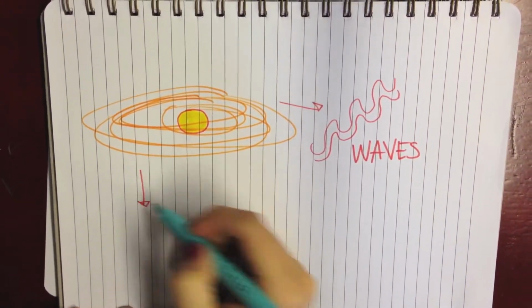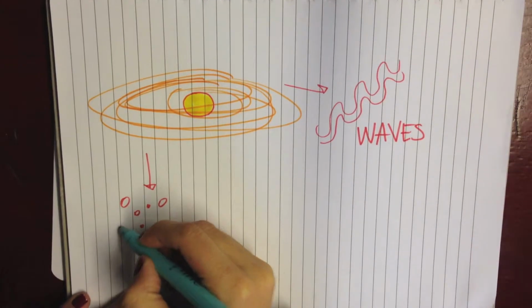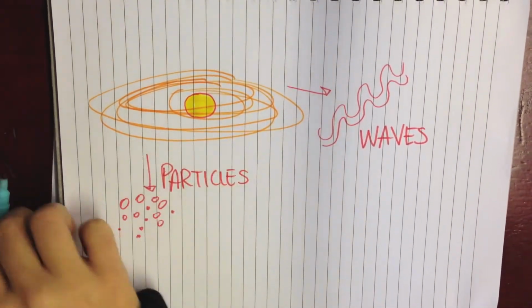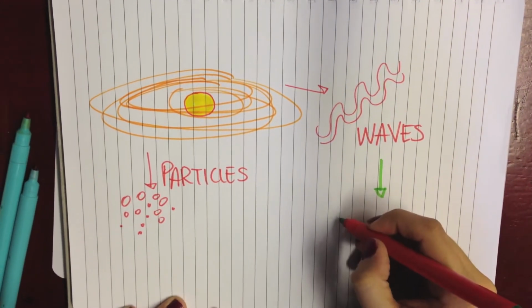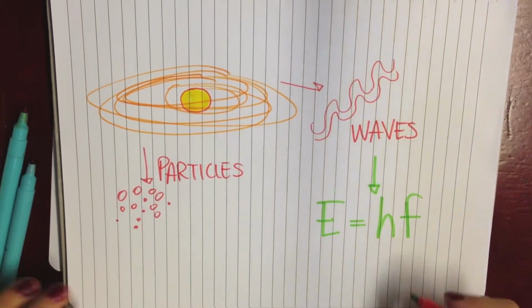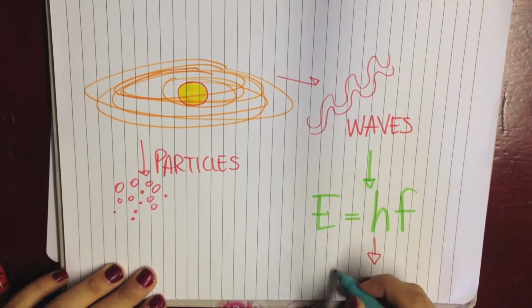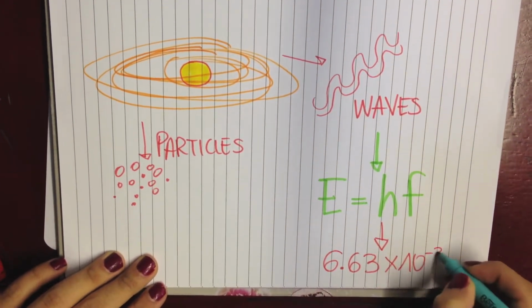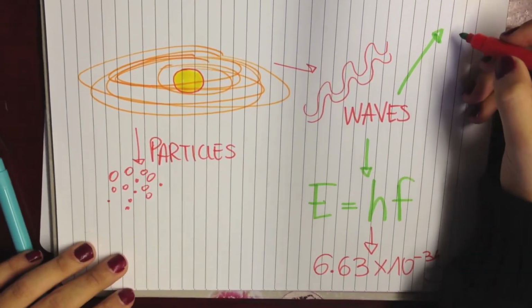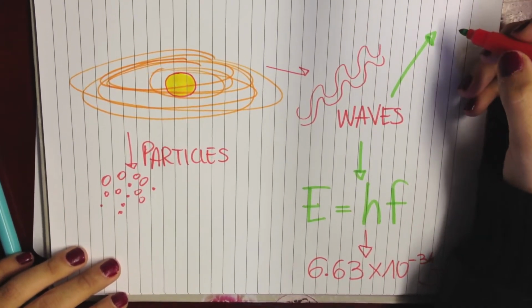The formula is E equals h times f, where h is the Planck constant, equal to 6.63 times 10 to the minus 34, and E also equals h times c over lambda, where lambda is the wavelength of the radiation.